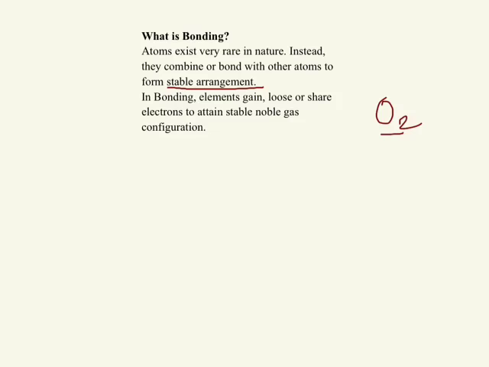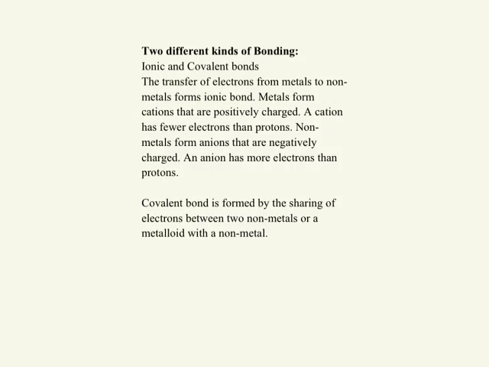which it is made. Now, only the noble gases in group 8A of the periodic table are stable as individual atoms. So that is why the noble gases do not readily react to form bonds. Therefore, all other elements gain, lose, or share electrons to attain a stable noble gas configuration. Now, bonding involves only the valence electrons of an atom.